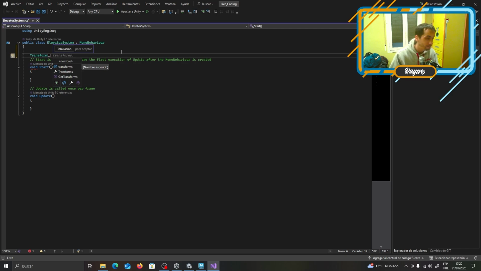Transform array of positions or floors. That's the easiest way I can get it. Floors.